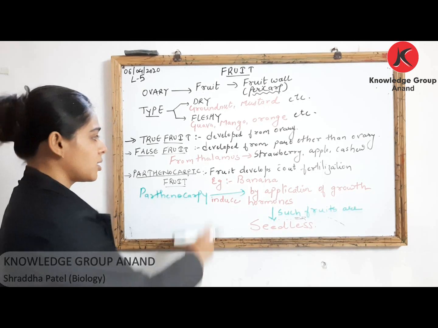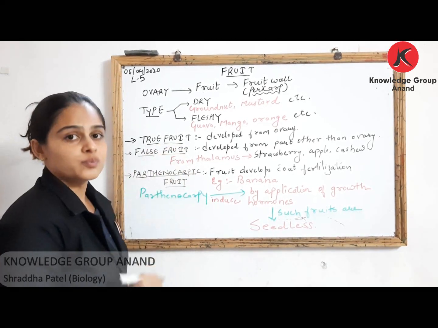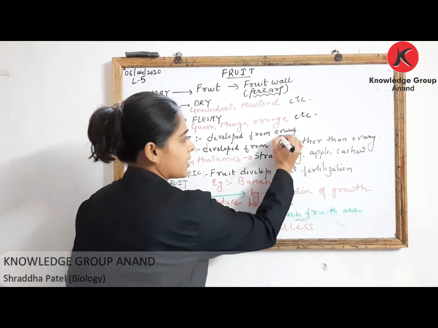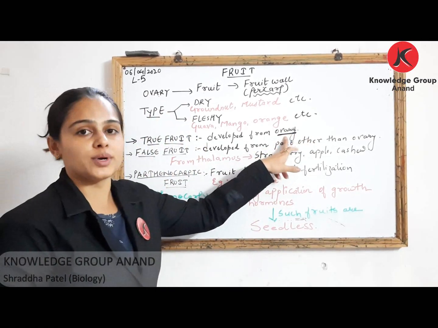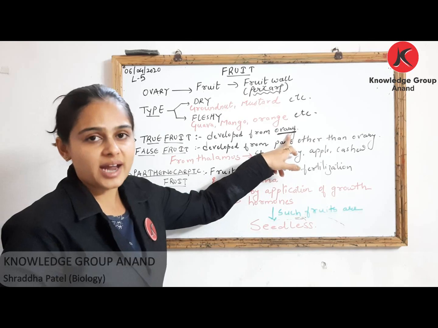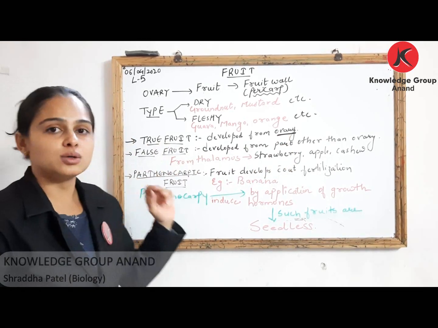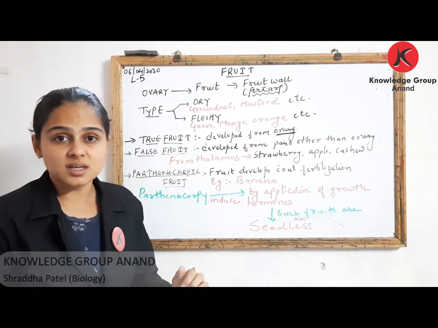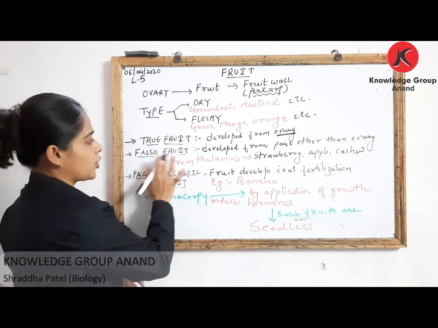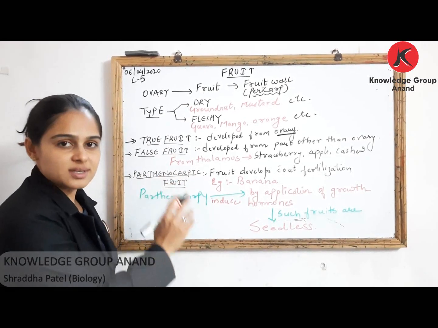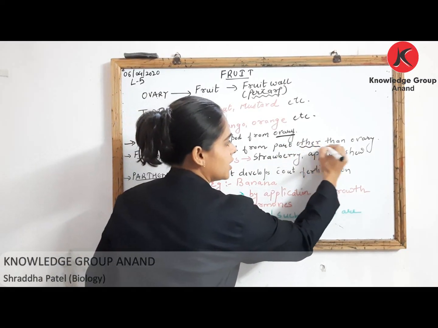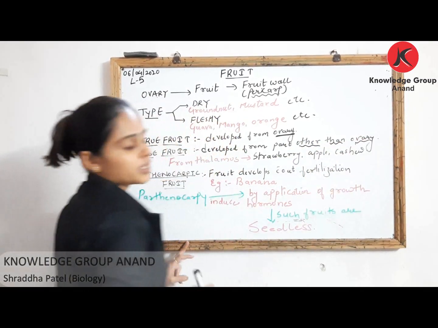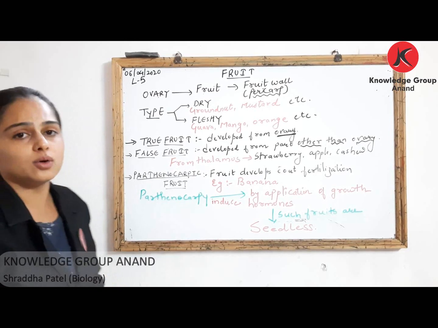If we are talking about true fruits, तो these fruits are developed from ovary. जो fruits ovary से develop होते हैं, that fruits are called as true fruits. Whereas if we are talking about your false fruits, तो these fruits are developed from region other than ovary. From region other than ovary.